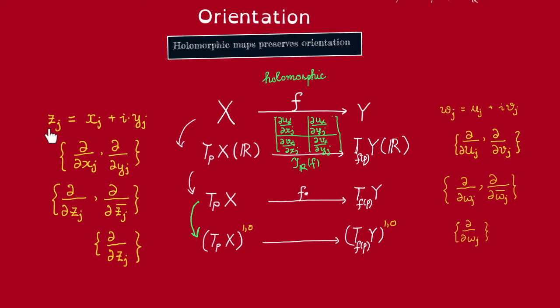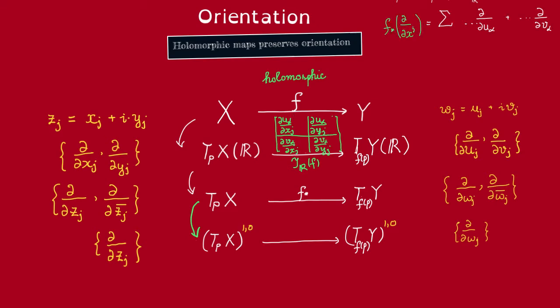So if we let z_j be the complex coordinate on X and the corresponding real coordinates are x_j and y_j, then we have the following coordinates on the real tangent space and the following coordinates on the complex tangent space as before. Similarly, if we let w_j be a complex coordinate for Y and u_j and v_j be the real coordinates for Y, then we have the following basis for the real tangent space and the complex tangent space. We claim that with respect to these real bases, the Jacobian matrix has the following form. And let's see why that is.